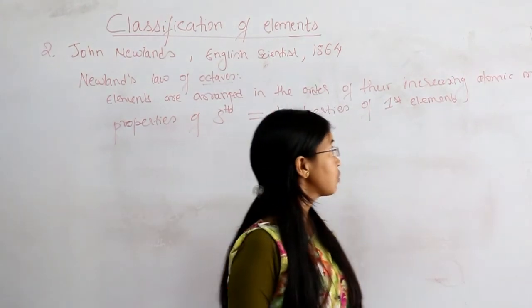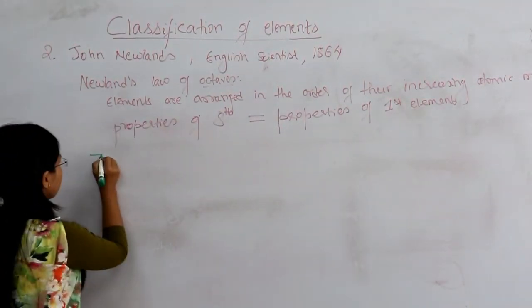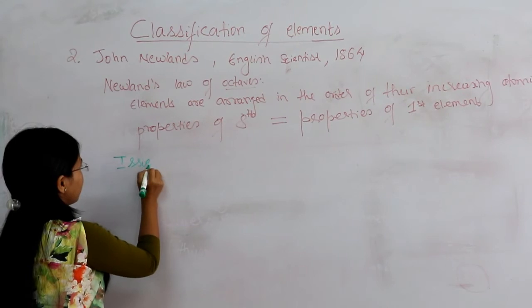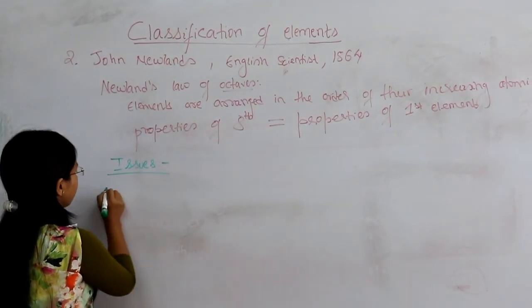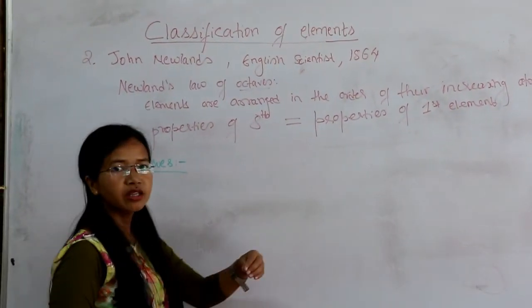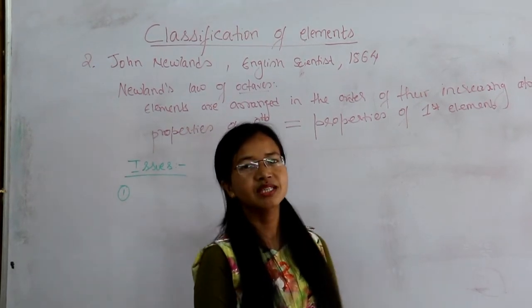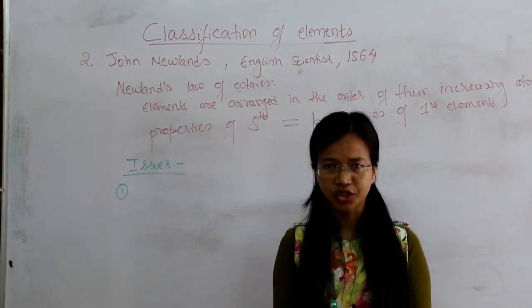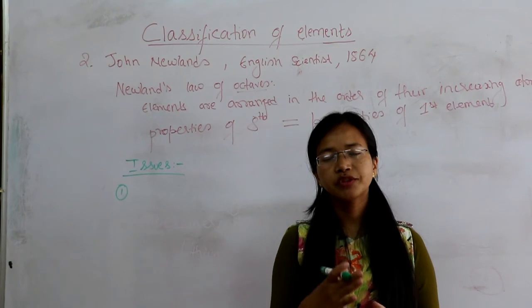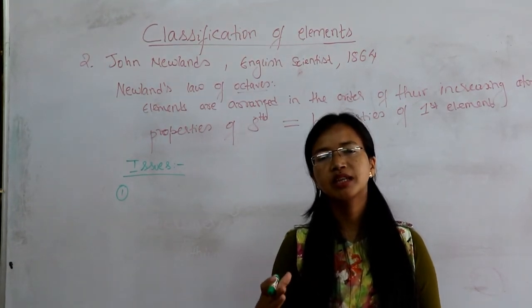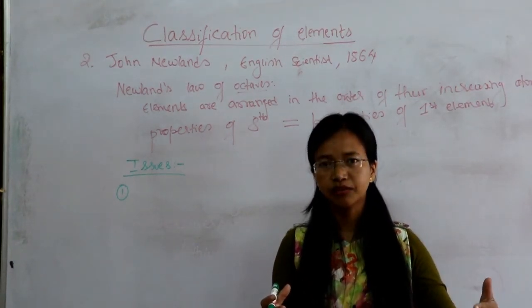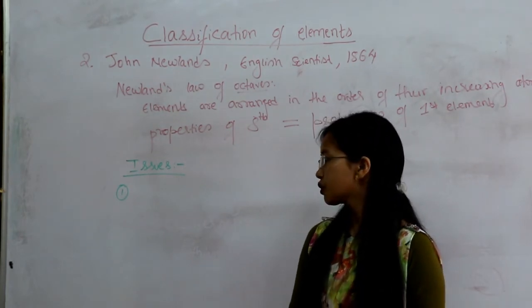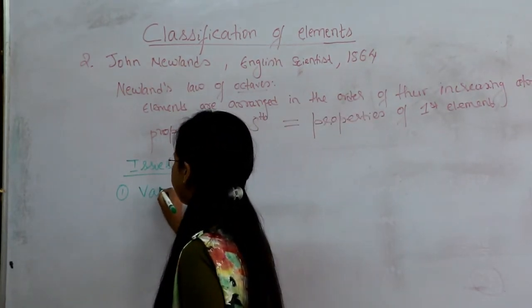The first issue is that Newlands' law of octaves is valid only till calcium. After calcium, the eighth element does not have the same property as the first element.